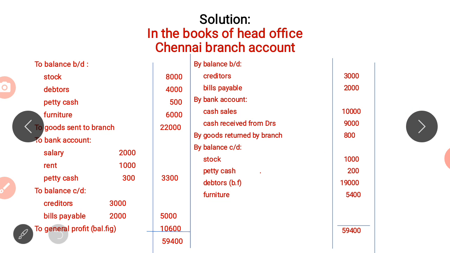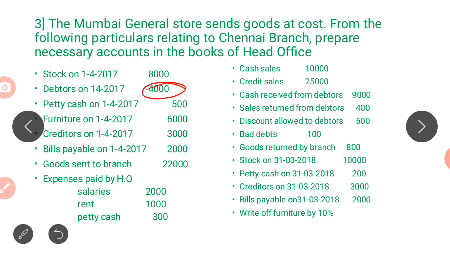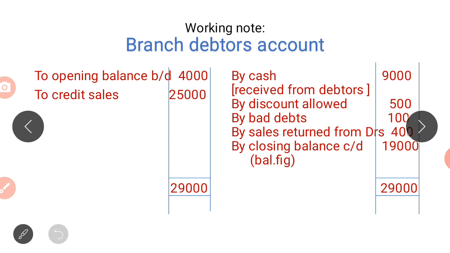Next, have they said anything here? No, on this side we do not have anything. Next we have cash sales, which is recorded in the branch account. We have credit sales of 25,000. Where will this come? It is on credit, the amount is not yet received. Credit sales is nothing but an income, so whatever comes in has to be debited. So you will write on the branch debtors account, to credit sales 25,000.